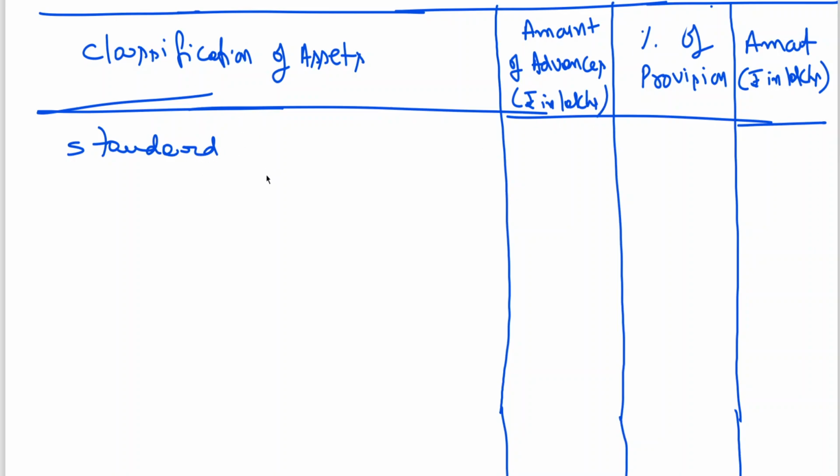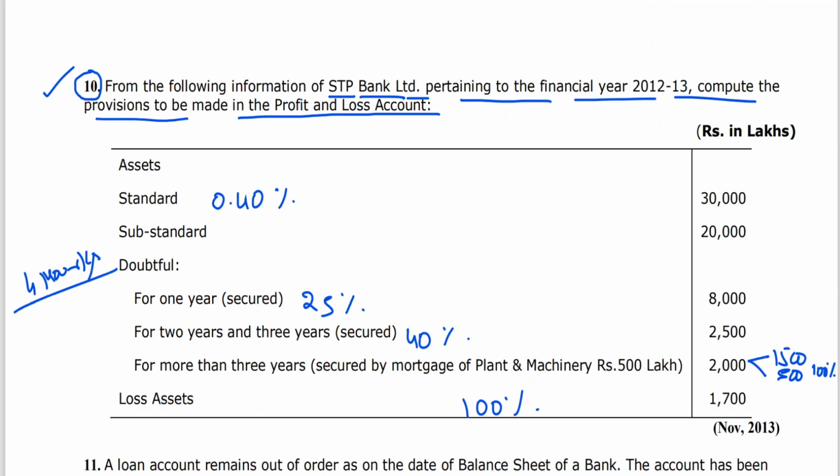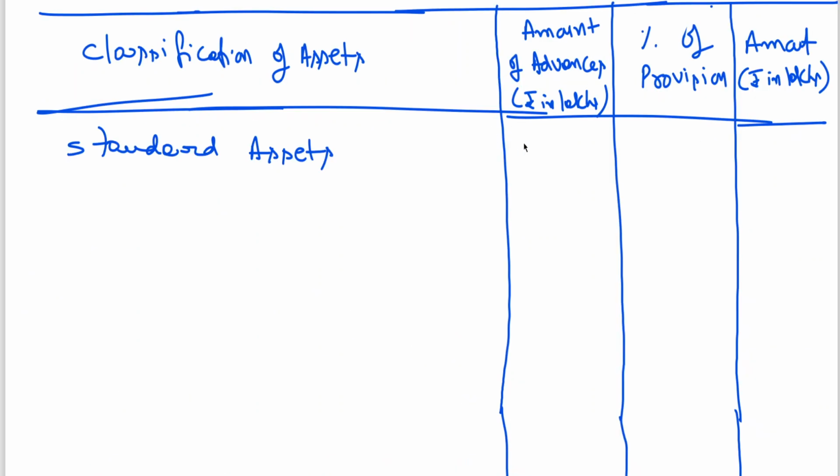Standard assets 30,000 lakhs into 0.40%. It is coming to 120 lakhs.